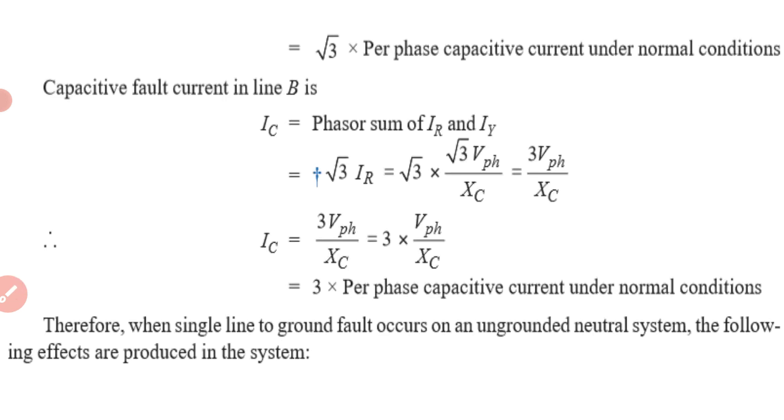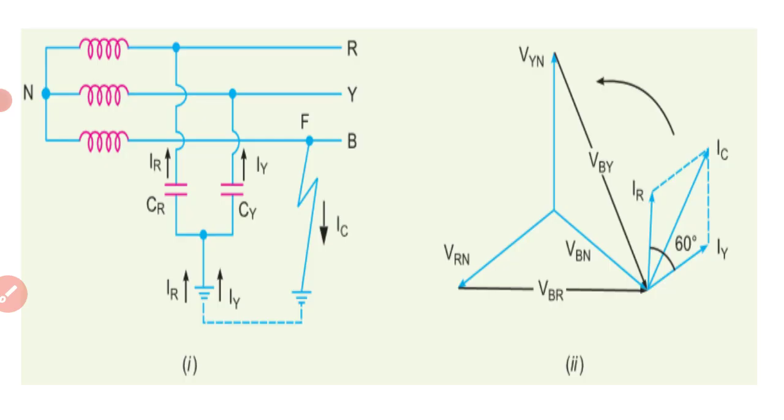Here you can see, between the line and ground, there will be a capacitance. For example, for the R line, between R and ground there will be a capacitance called CR. Similarly, for line Y, CY, and for B, CB.